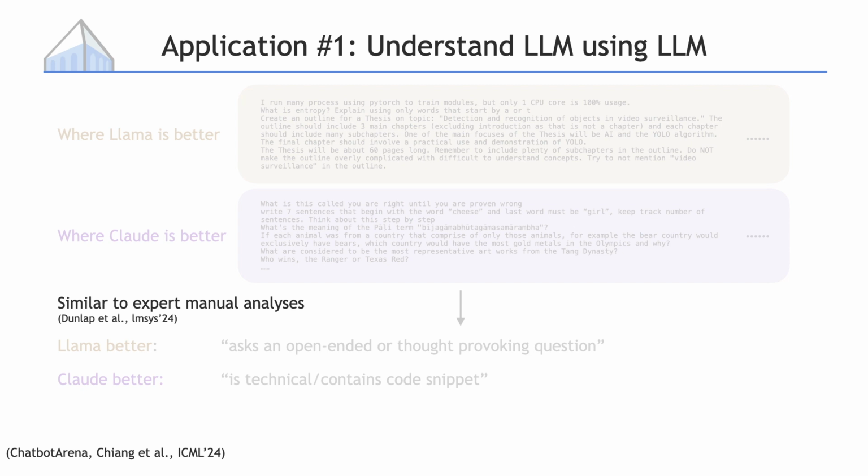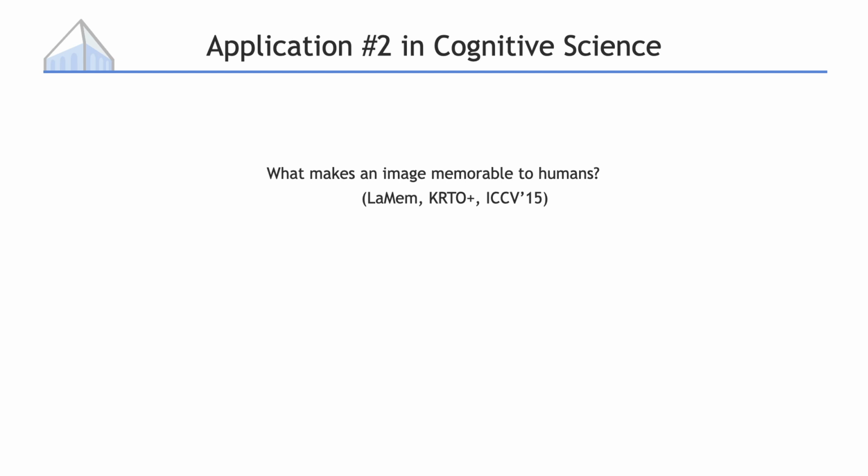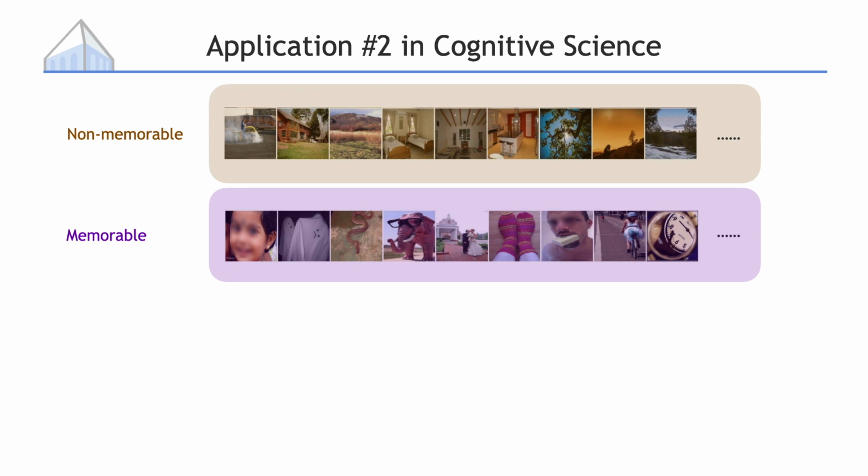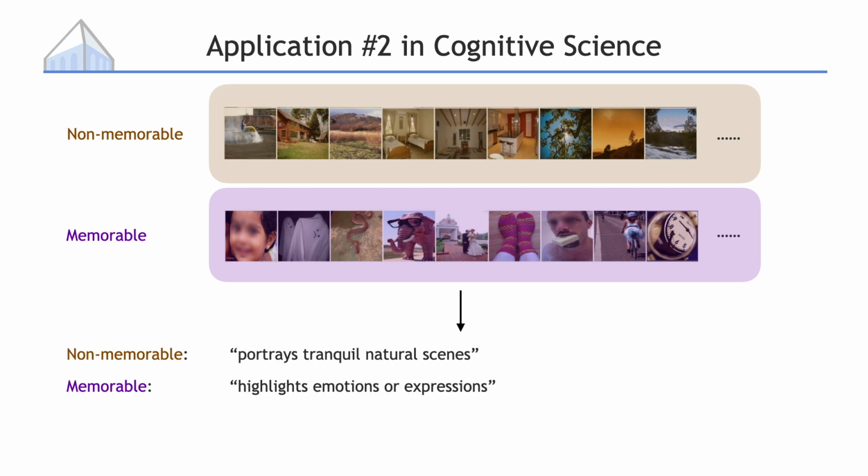The second application is about cognitive science and human memory. 10 years ago, vision researchers wrote a paper trying to understand what makes images more memorable to humans. We can turn this question into discovering differences between datasets. For example, SA is a set of non-memorable images, and SB is a set of memorable images. Using our system, we found that non-memorable images usually portray tranquil natural scenes, while memorable images highlight emotions or expressions.